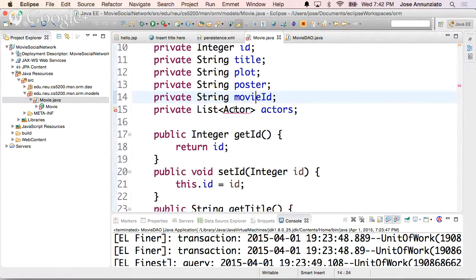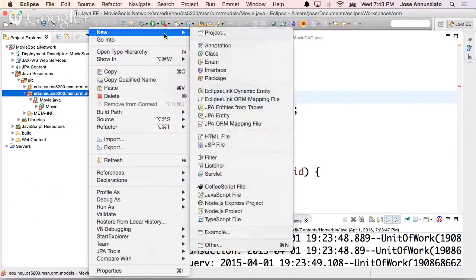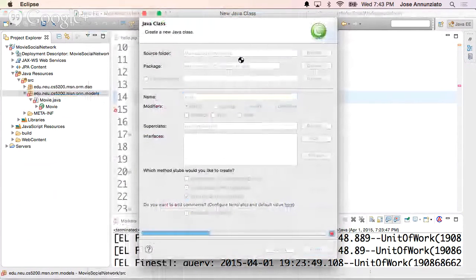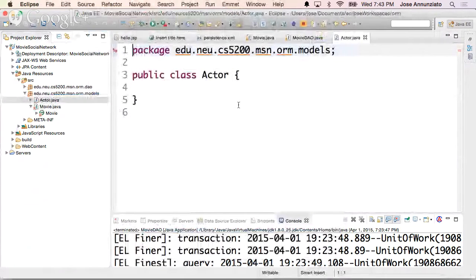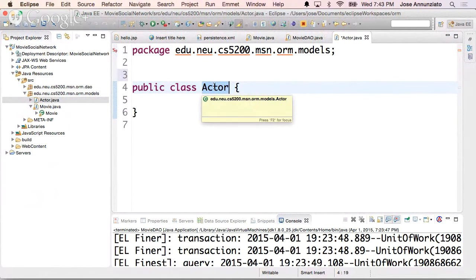It's not asking me to create it. Why aren't you creating it for me? Okay, I'll just go here, models, and I'll say new class, actor. Okay, and presumably this is going to map to a table in the database, right? And it has the same name as the table, so I don't have to give it a name.